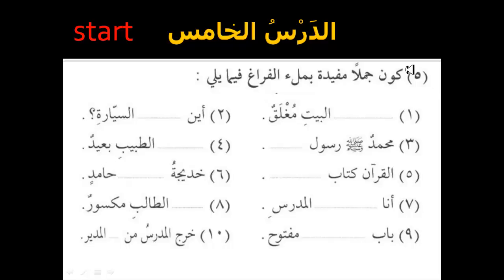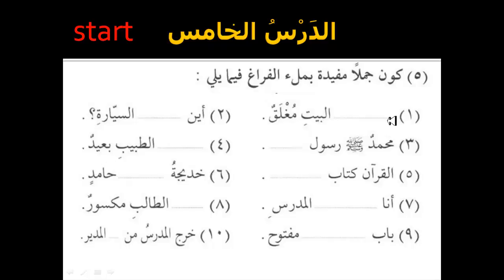So here number 1, for example, you will look at this and you can use words from the lesson or whatever words. Al-Bayt Muglaq. Remember we are using the possessive construction, Mudaf construction, Idafa, and that's what we're showing, possession. For example, in this case, we're talking about the door.